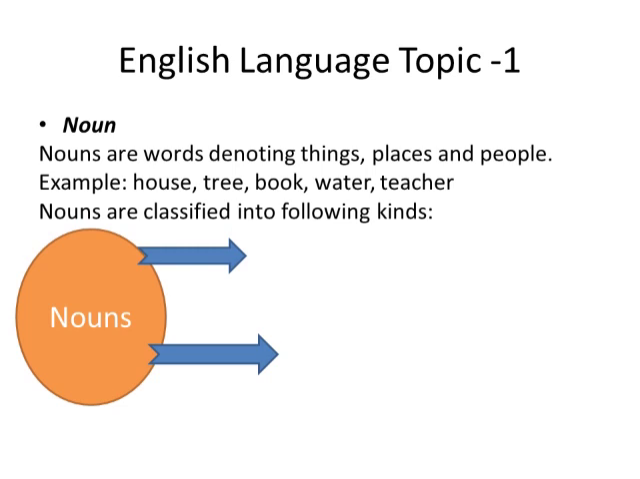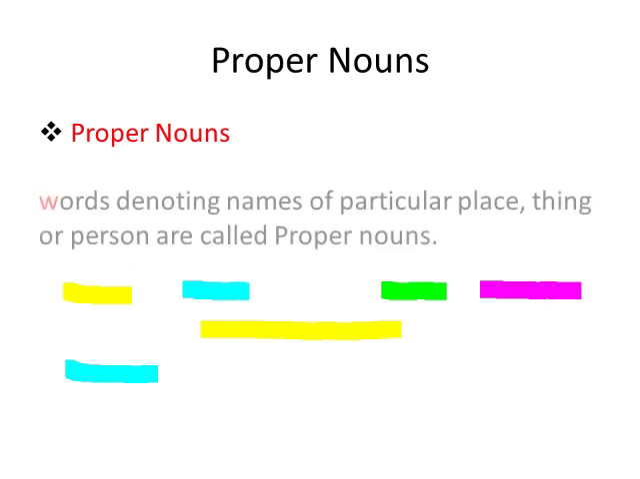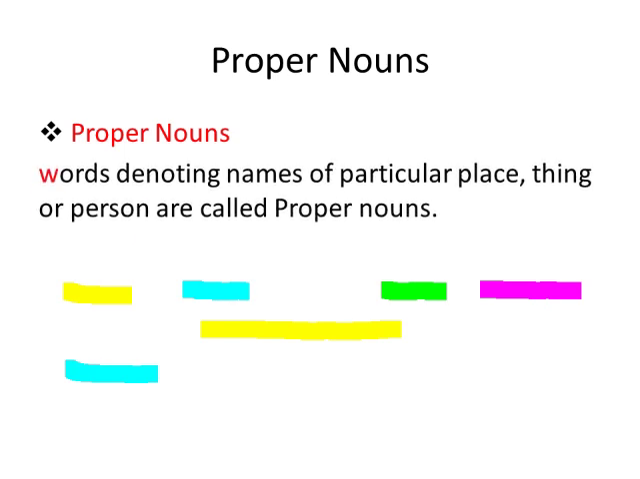Nouns are classified into the following two main kinds. Number 1 is proper nouns and number 2 is common nouns. So students, first we will come to know about proper nouns. What are proper nouns? Words denoting names of particular place, thing or person are called proper nouns.